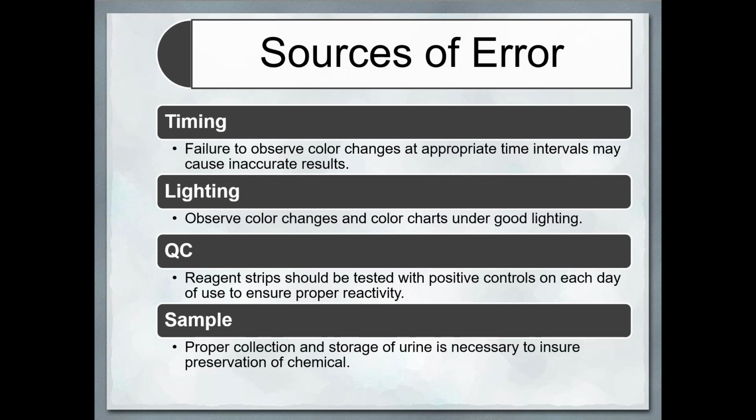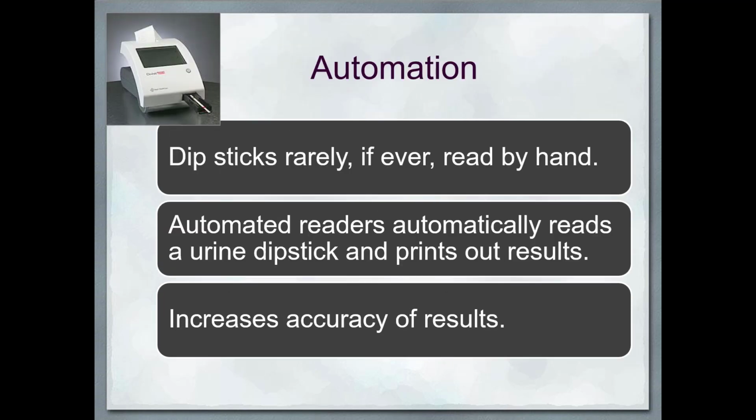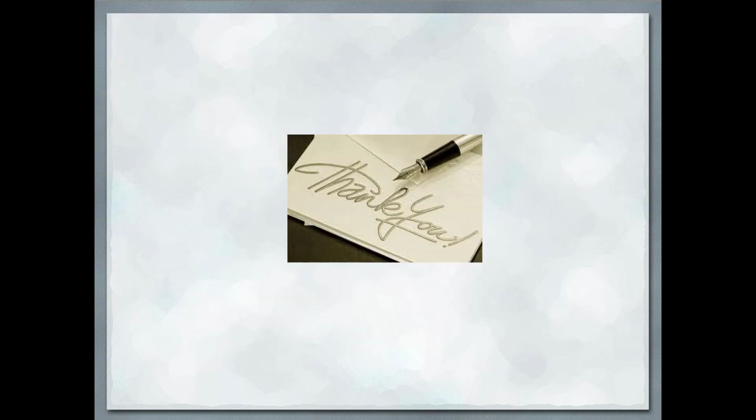Timing, lighting, QC, etc. are important. There can be many sources of error. Fresh urine is necessary. If it is frozen, it has to be kept in the refrigerator and brought to room temperature before testing. Over-dipping and long dipping will give erroneous results. There is equipment that can be used to automate this, so that the timing and the reading by reflectometry can be automated. Thank you.